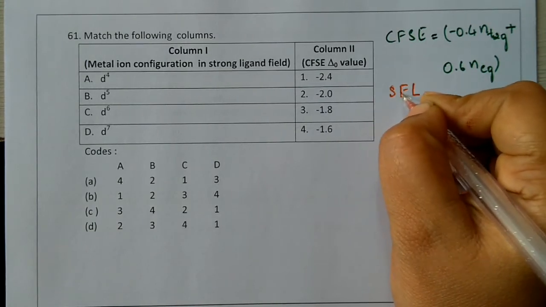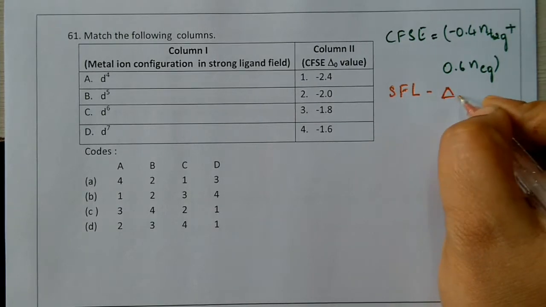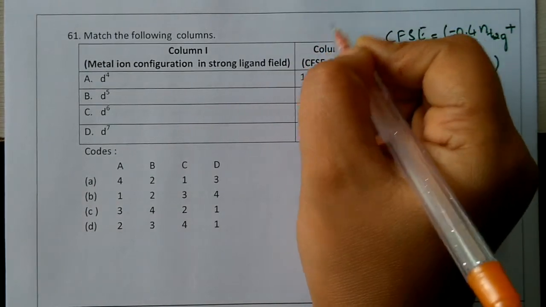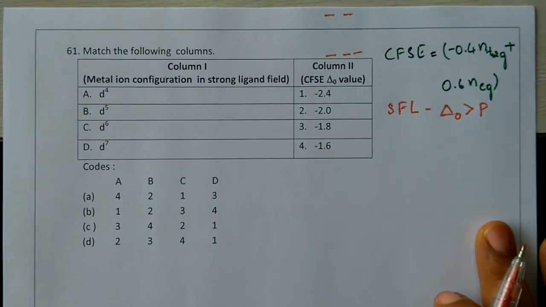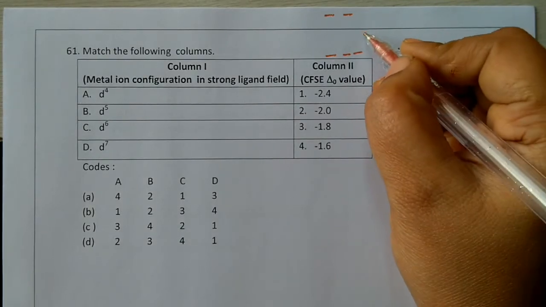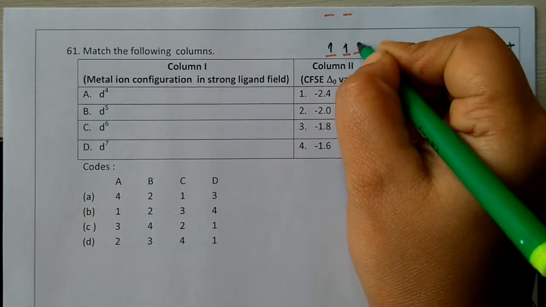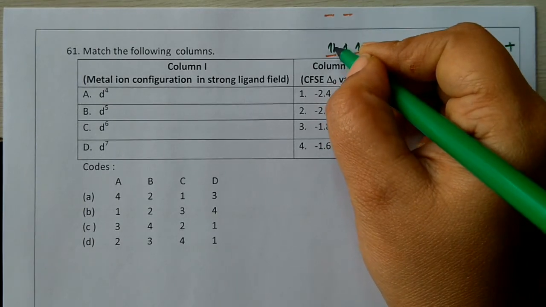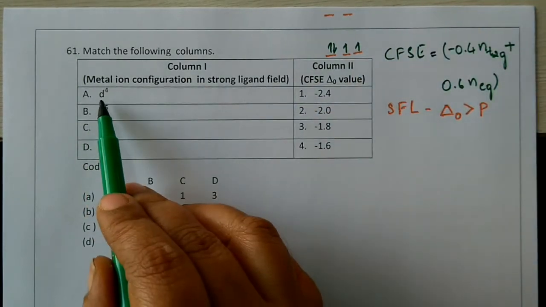If it is a strong field ligand, so it is an inner orbital complex that it is going to form. If it is a strong field ligand, then delta O is greater. That means the EG set and T2G set are very far from one another. If three electrons are there, no problem, it will be like this. When the 4th electron comes, since it is very far, the 4th electron will get paired up here only. Okay, so that is what we are going to discuss now.